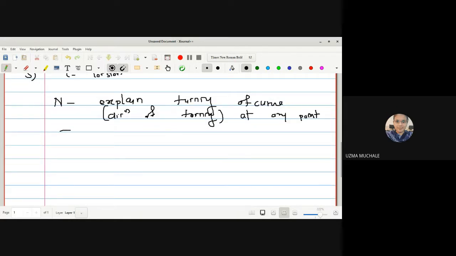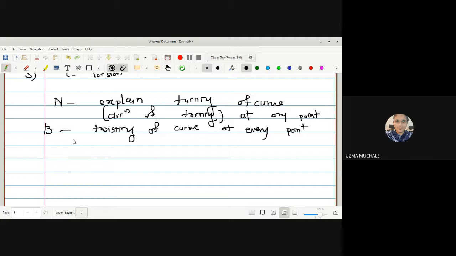Next is the binormal. It will explain the twisting of the curve at every point.